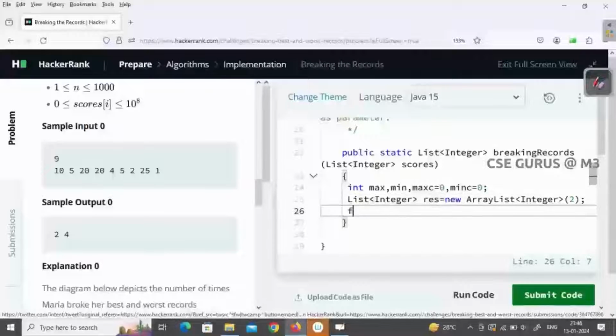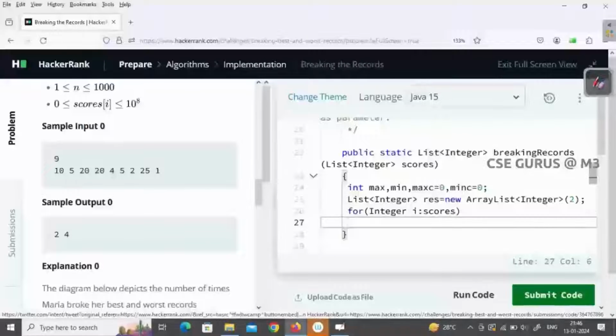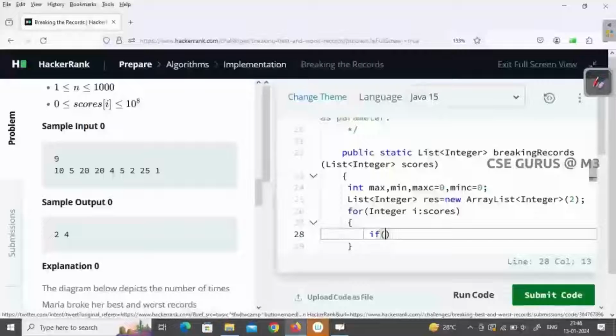Now iterating, of course the for loop, anyway I can use an iterator, where I'll take for integer i from scores. So it takes each and every value in the scores array.